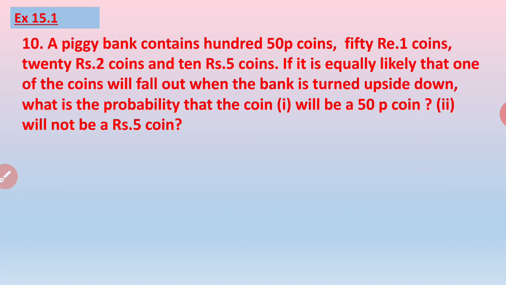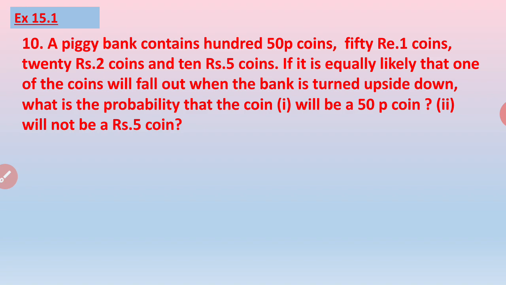The next question now, question number 10. A piggy bank contains 100 50 paise coins, 50 rupee 1 coins, 20 rupees 2 coins and 10 rupees 5 coins. If it is equally likely that one of the coins will fall out when the bank is turned upside down, what is the probability that the coin will be a 50 paise coin? For the second part, it will not be a rupee 5 coin.